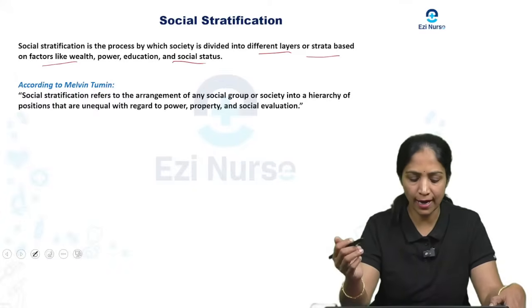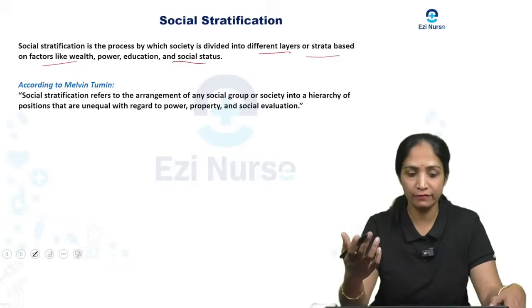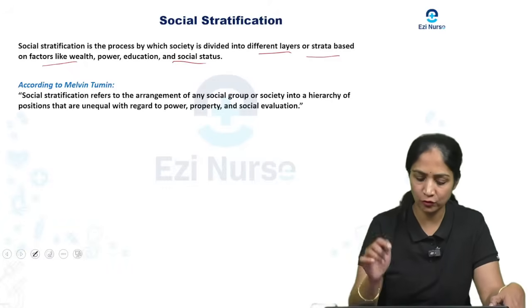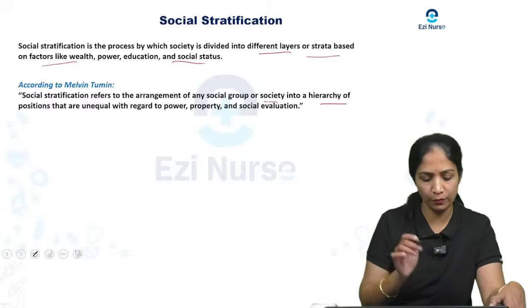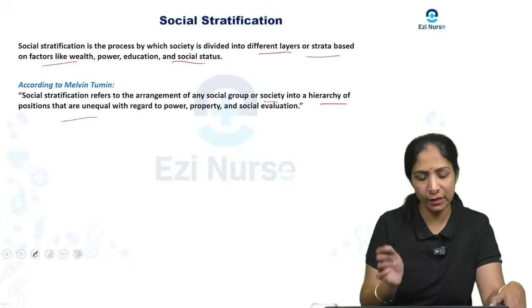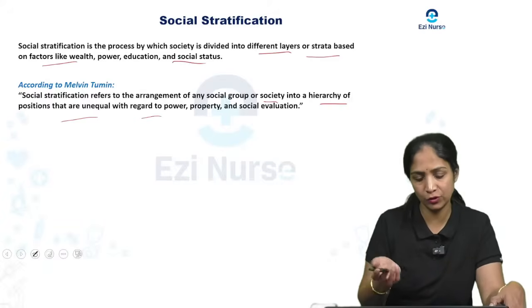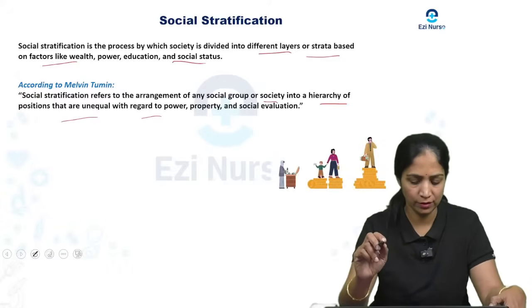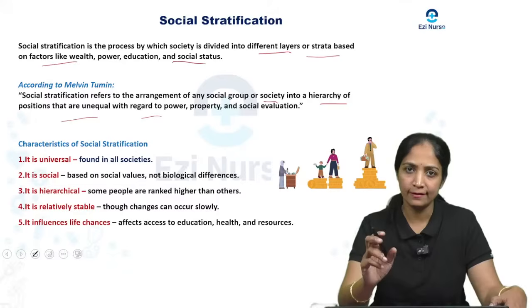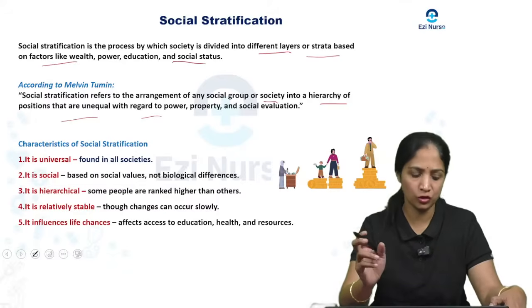It refers to the arrangement of any social group or society into a hierarchy of positions that are unequal in power, property or social evaluation.